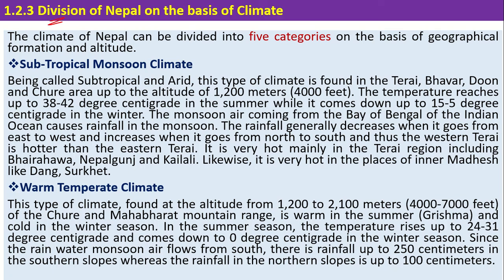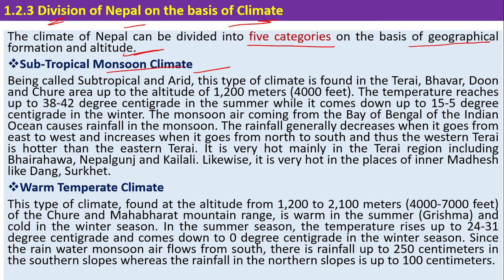Today we are going to study the division of Nepal on the basis of climate. The climate of Nepal can be divided into five categories on the basis of geographical formation and altitudes. The first one is subtropical monsoon climate.